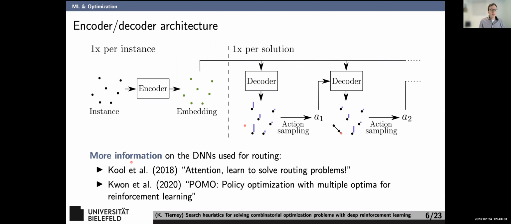Here are a couple papers, especially on these architectures. Kool et al., Attention, Learn to Solve Routing Problems, and from Kwon, the POMO paper. Both of them have source code that is really nice.